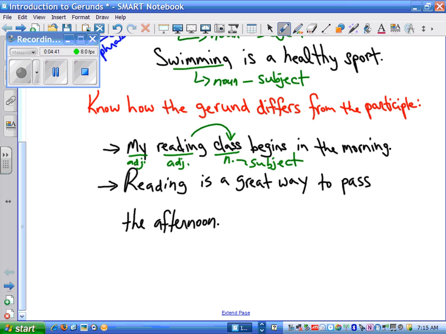Since reading here is working as an adjective, we have that ing. We know that it's a participle. In our next sentence, reading is a great way to pass the afternoon. This is just like the earlier example, isn't it? Reading is being used as a noun. It's the subject of the sentence.